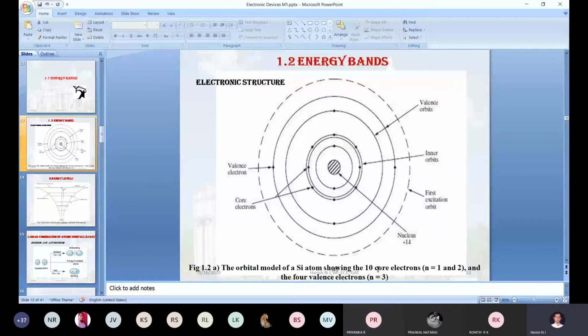Just actually, here what we have discussed for silicon: how many electrons are there, how the 14 electrons are distributed among the orbits, which is the valence shell. In the valence shell, how many electrons are there? For valence stabilization, how many electrons do we require? Unfortunately, in silicon, how many electrons are there in the valence shell? This information we gather from the first slide. The same way, we continue with the second slide.